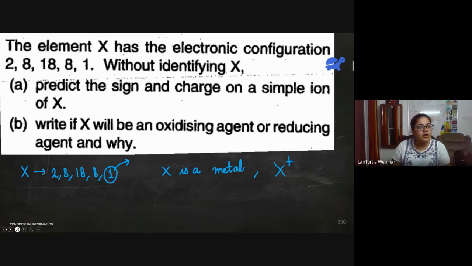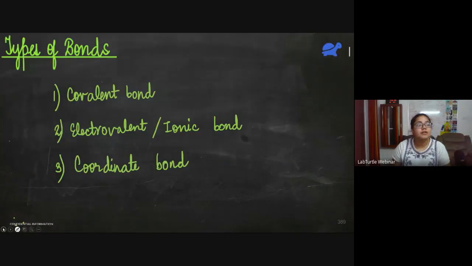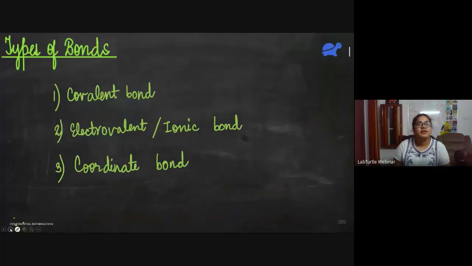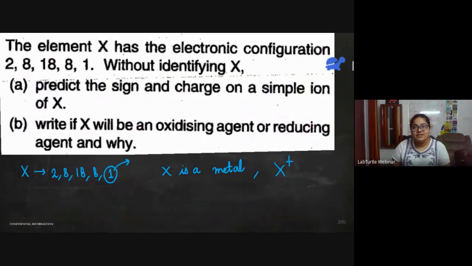Omkar, I saw your answer, but if we go back to this slide, you see here that metals, when they lose electrons, form positive ions or cations. So that is why X will form X plus, because it is losing one electron. So the first question is solved now.